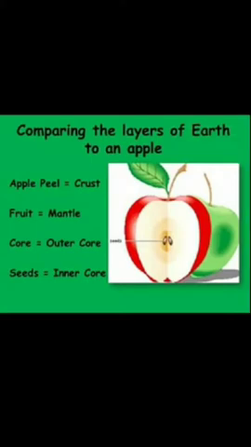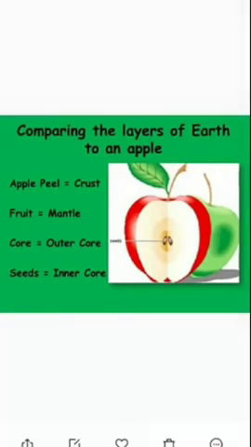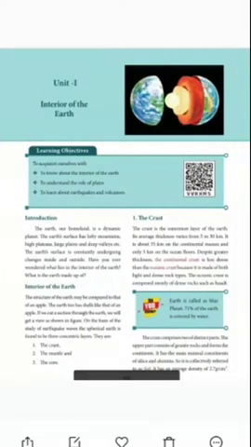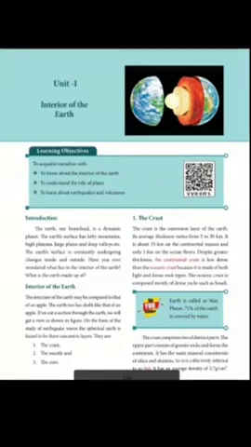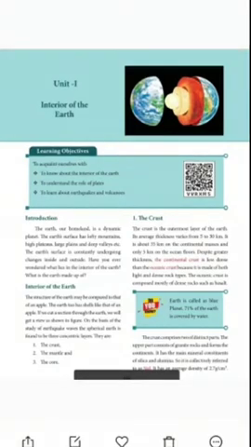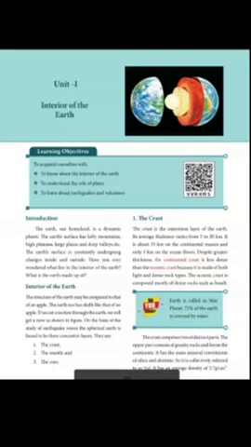Next we are going to learn about the interior of the earth. The earth is made up of different types of landforms like plateaus, valleys, forests, flora, plains, and the earth is called the blue planet. And 71% of the earth is covered by water.